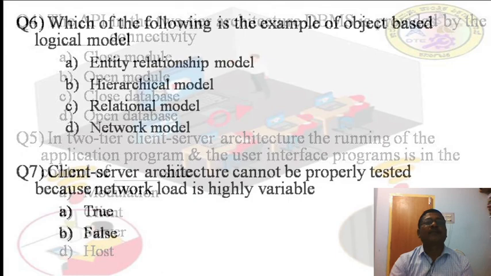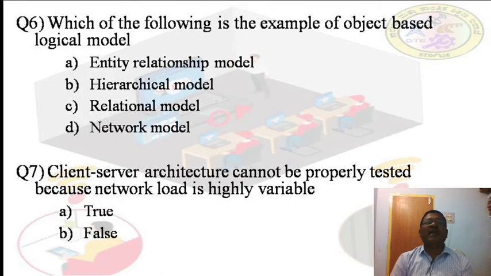Which of the following is an example of an object-based logical model? Whether it is the ER model, hierarchical model, relational model, or network model. Try to get the answer, students, please. Next, client server architecture cannot be properly tested because network load is highly variable. The answer is false.